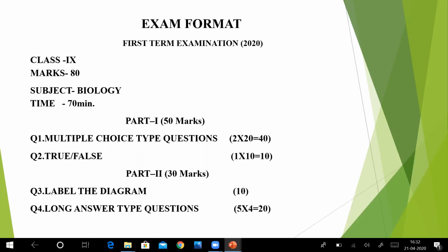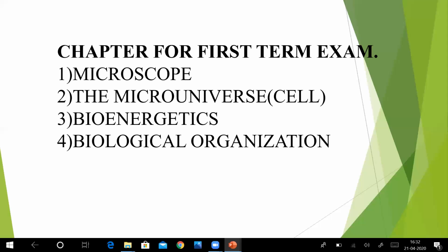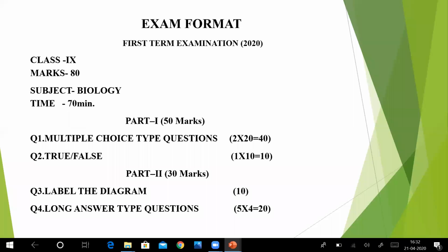All right, guys. So this is your exam format, okay. One thing I'm telling you, you have to learn all the multiple choice type questions and all the true false. If you're doing this, it means 50% of the question paper you are covering with these things, okay, right? Then don't worry about the question paper. Whatever I gave in the question paper, I taught everything. Even we revised many times. I recapitulated, and from my side there is no problem, but if you have a problem from your side, you can ask me, okay.